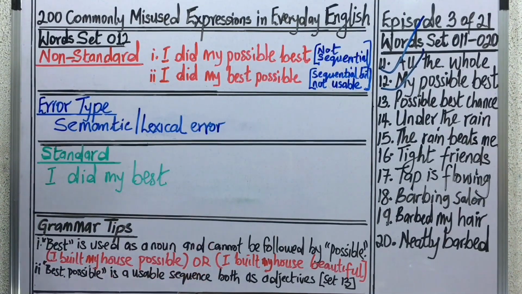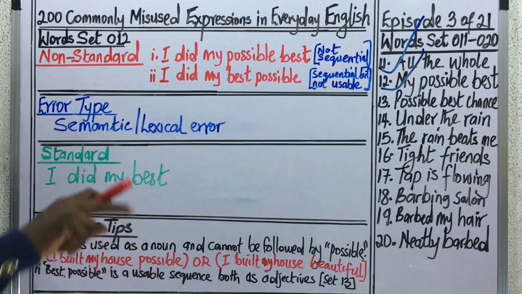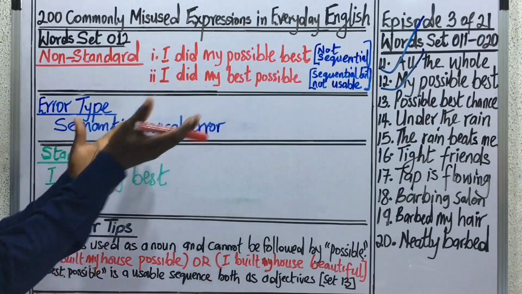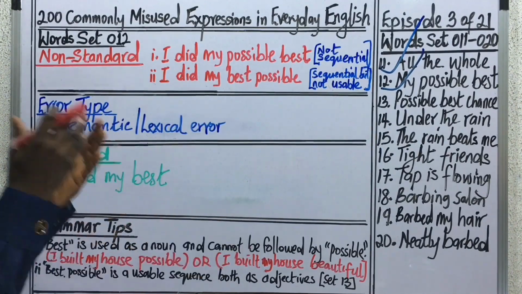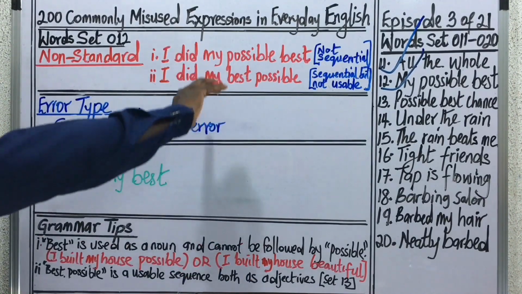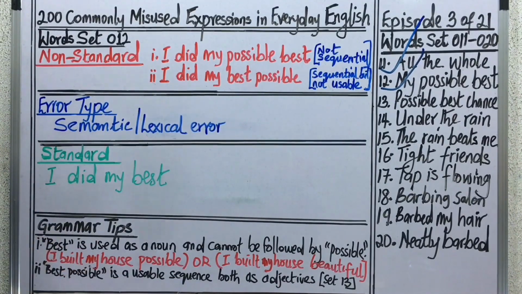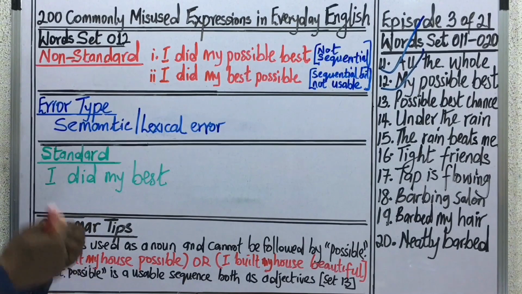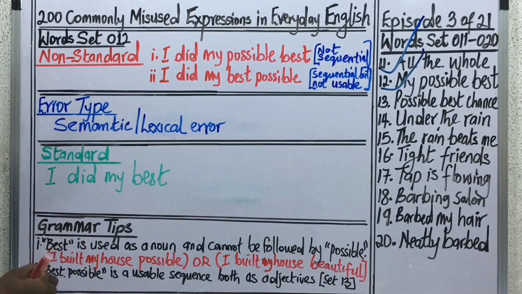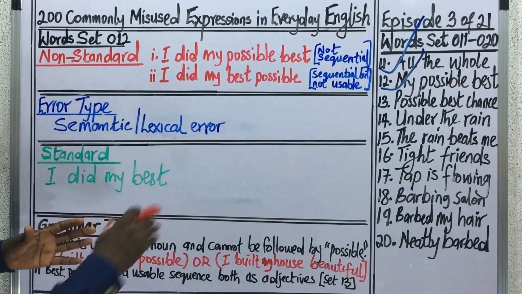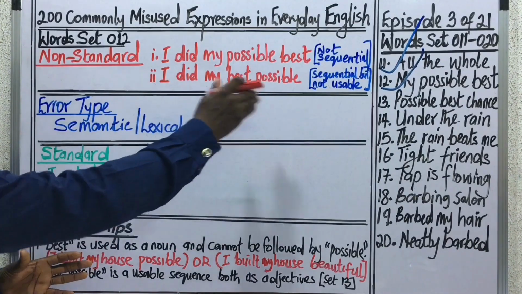That is why we have structure. If it were not so, there would be nothing like structure in English. So whenever we are talking about lexis words, then we talk about structure, how to bring them together. These words are special, in quotes, because anytime they come together, they must come together in their proper sequence. And that proper sequence is for best to come before possible, not possible coming before best. I can explain that again and again because I know this expression is causing a lot of conflict in everyday English. So today, I hope you have fully understood why this expression cannot go as I did my best possible.